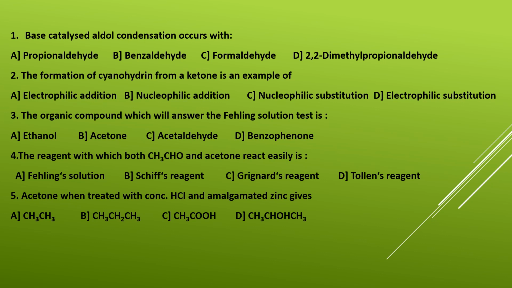Second one, the formation of cyanohydrin from a ketone is an example of options A. electrophilic addition, B. nucleophilic addition, C. nucleophilic substitution and D. electrophilic substitution. So when do we get a cyanohydrin from a ketone? When it reacts with hydrogen cyanide. So ketone plus HCN gives rise to cyanohydrin, and this is the best example of nucleophilic addition. So here the correct answer is option B.